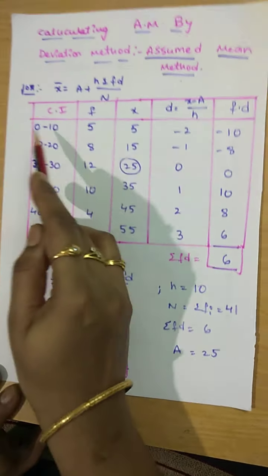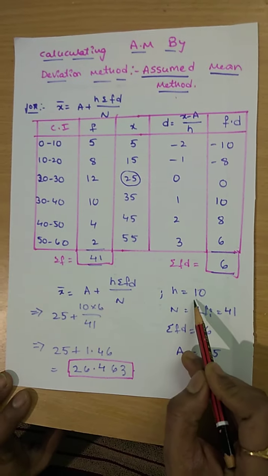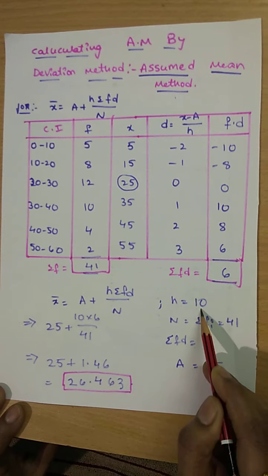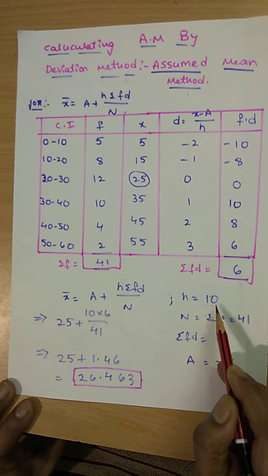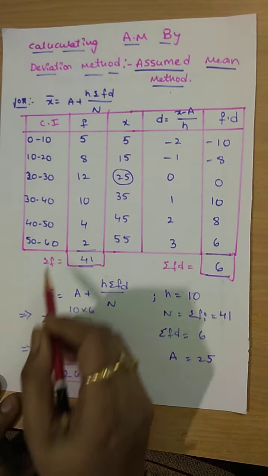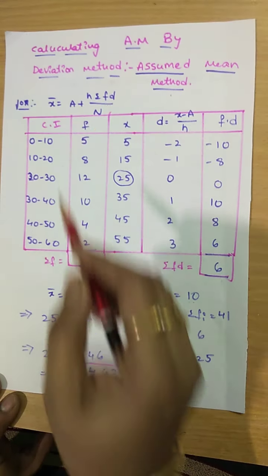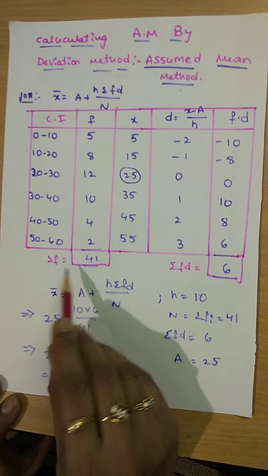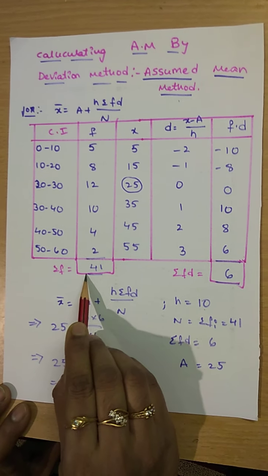Here a means the assumed mean, h is the width of the class, upper limit minus lower limit, which is equal to 10, summation fi di is this one, and capital N is the sum of frequencies.